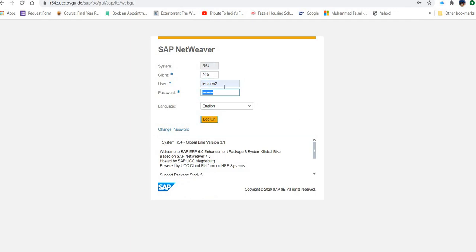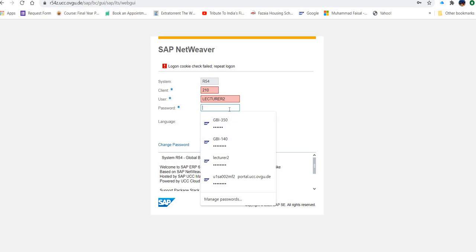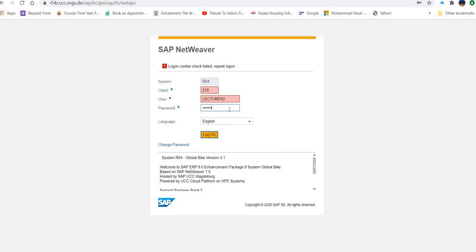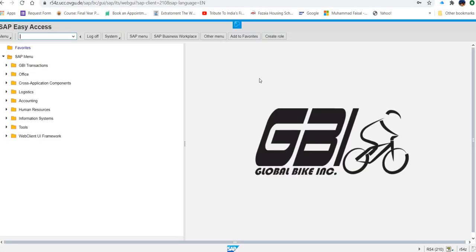Definitely, to perform this exercise, you must have a user ID, password, and all these things. My students who are doing the course with me, I have already provided you the user ID and password, and I already explained the mechanism of how to log in. So this is how we log in to the system.